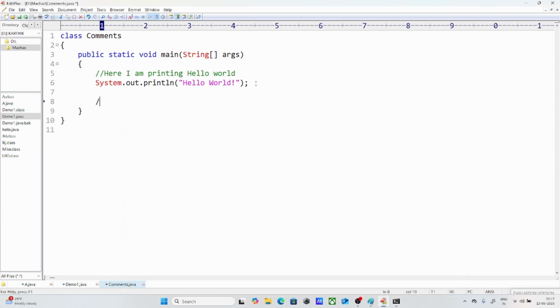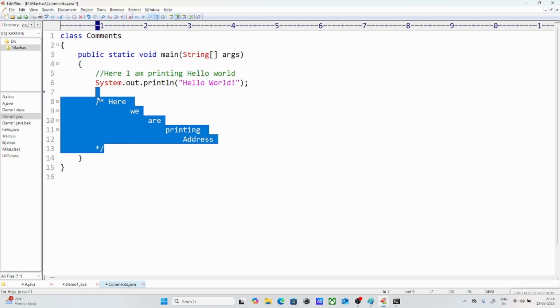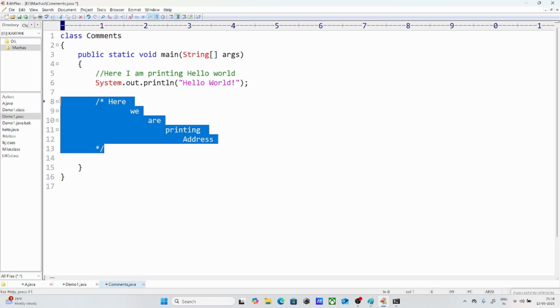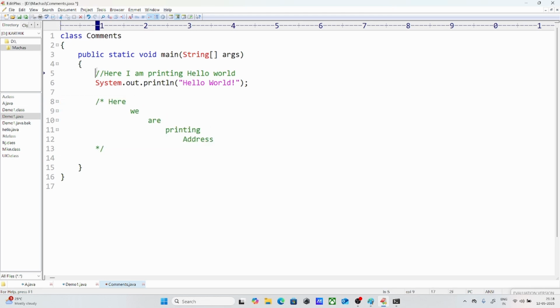Okay, first suppose I am entering some details. This time I am trying to use a multi-line comment. So here we are printing address. See, multi-line. So now all these lines will be ignored here. Do we need to give tab space? Just for understanding I'm giving it, but you can give whatever you want inside this. This will be ignored by the compiler. Semicolons and brackets, dots and all, it is not going to think about anything. You can give whatever information you need in multiple lines. Okay, this one in a single line will be ignored, and this multi-line one also will be ignored.